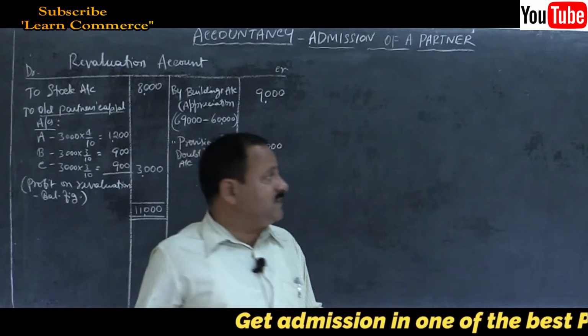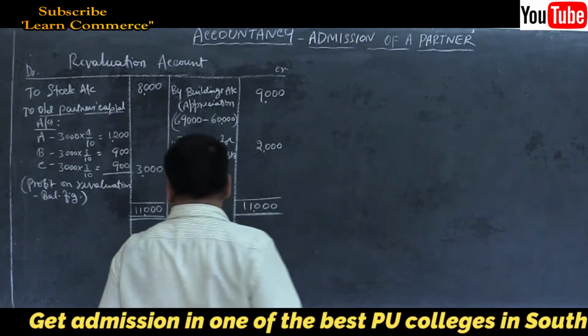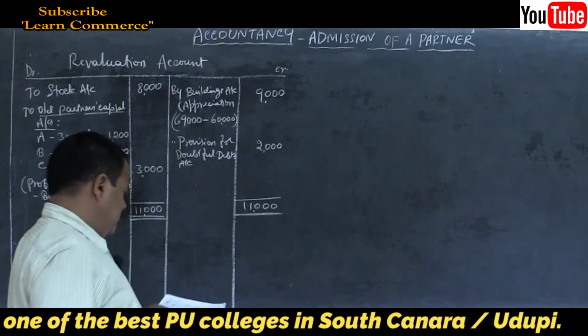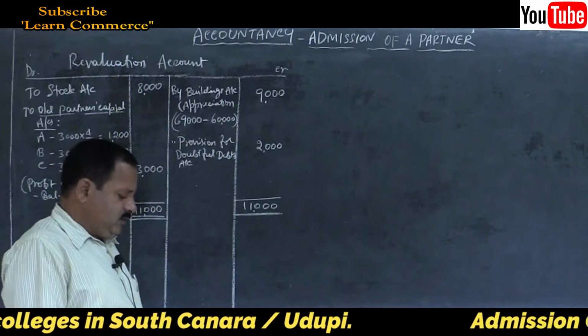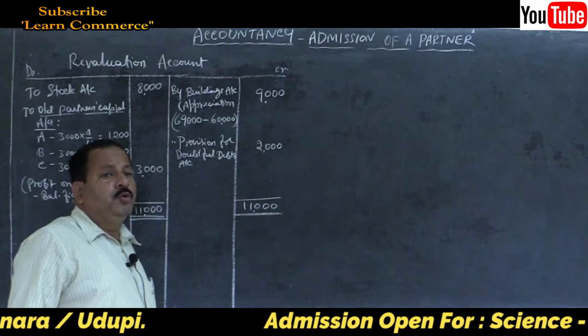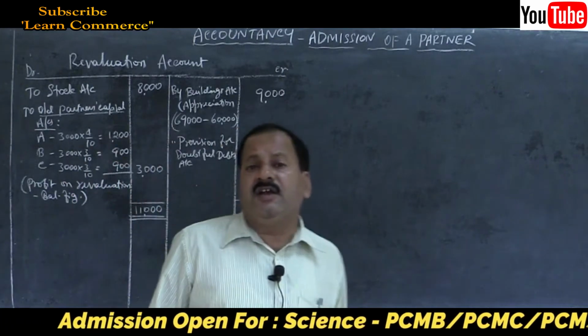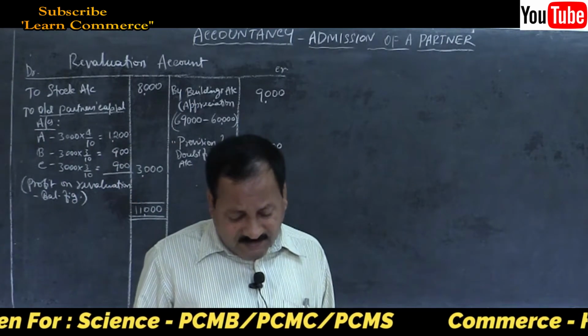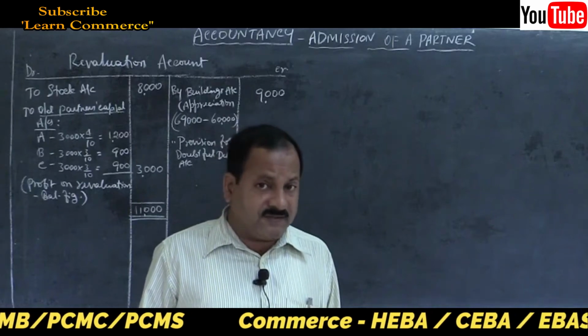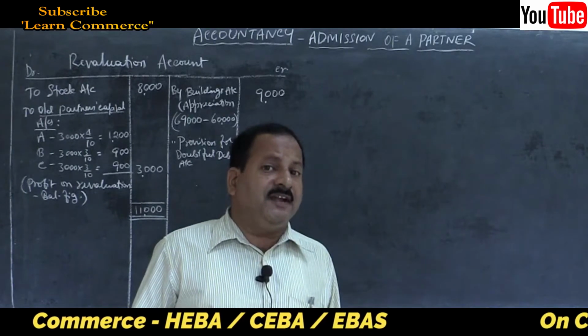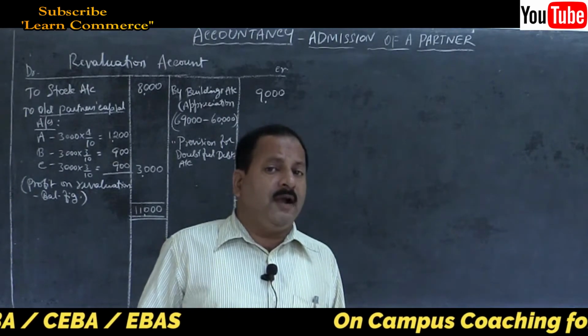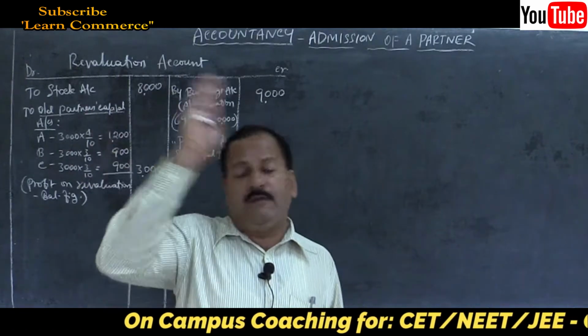Moving on to the next part, before that, let me analyze how to create goodwill. Goodwill should be created. The value of goodwill is given in the problem as 64,000. This should be created by crediting old partners' capital accounts in their old profit sharing ratio.